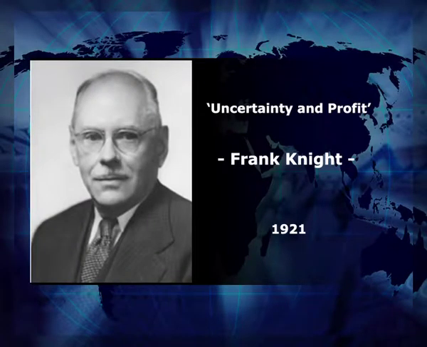Perfect competition was firstly touched upon by Adam Smith in his book Wealth of Nations. Edgeworth also attempted in his book Mathematical Psychics in 1881, where he gave a definition. Complete discussion was made by Frank Knight in his book Uncertainty and Profit in 1921. Perfect competition is a very important type of market to understand economic analysis.